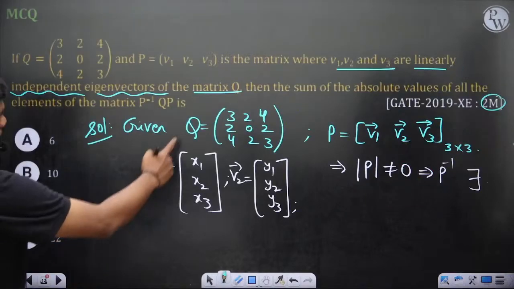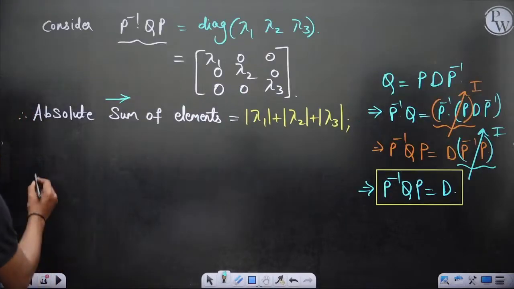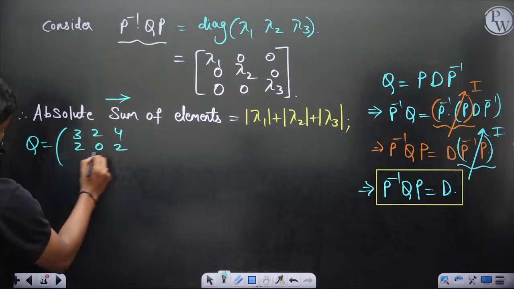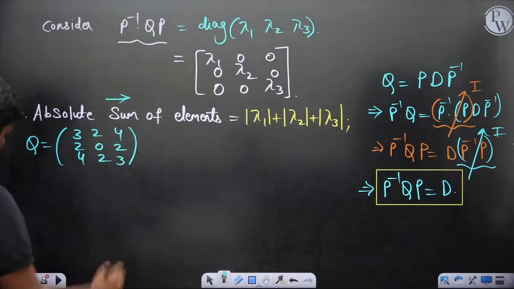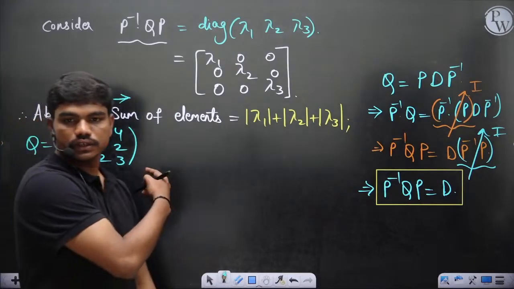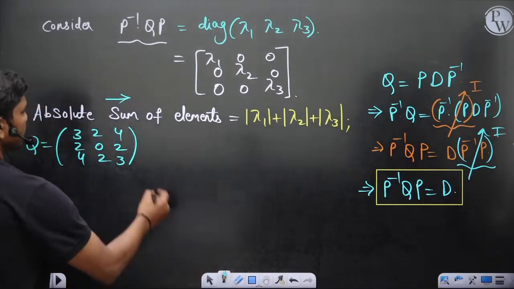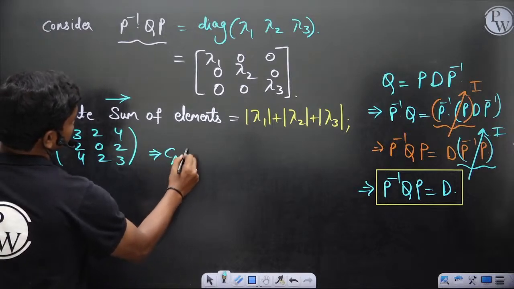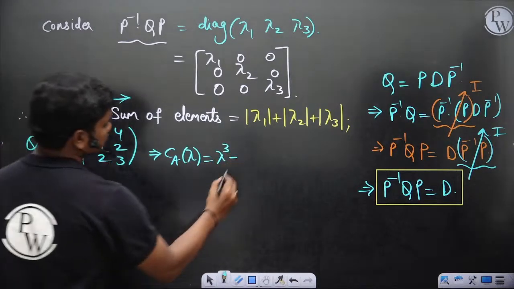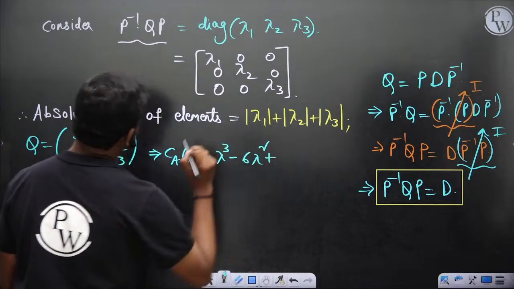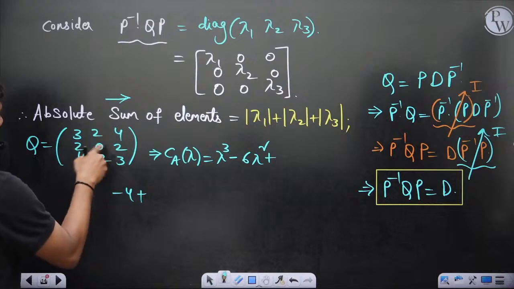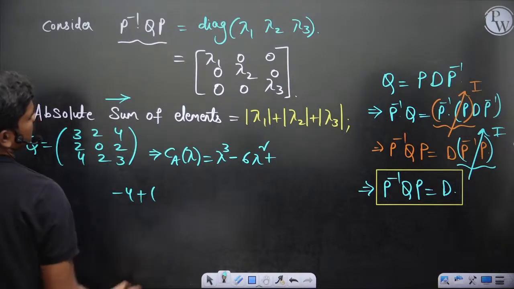So what is Q? 3 2 4, 2 0 2, 4 2 3. Correct, no? 3 2 4, 2 0 2, 4 2 3 actually. So we'll construct the characteristic equation. We'll get a cubic equation. So the characteristic polynomial is lambda cube minus trace, which is 6, lambda square plus the sum of the principal minors: minus 4 plus 9 minus 16. 9 minus 16 is how much?